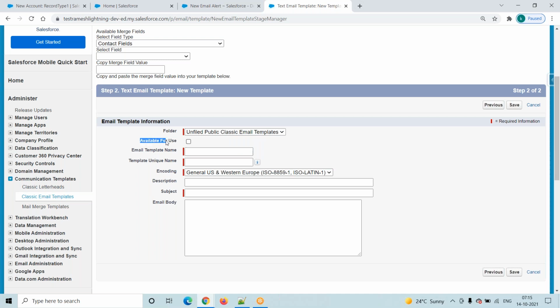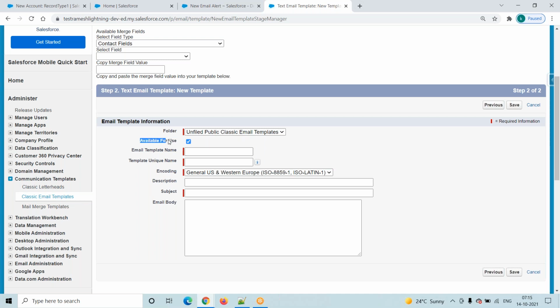Then the next one is, we will check this particular checkbox. We are trying to create one email template. While creating it, we decided our email template has only text information. There are no images. That's why we selected text email template. Then that email template we will store in one folder, based on our requirement. Here we are storing it in the Unified Public Classic Email Template folder.